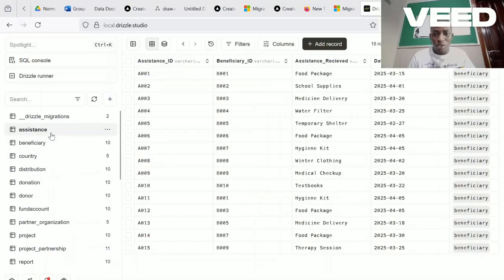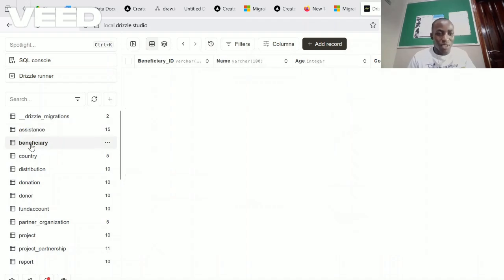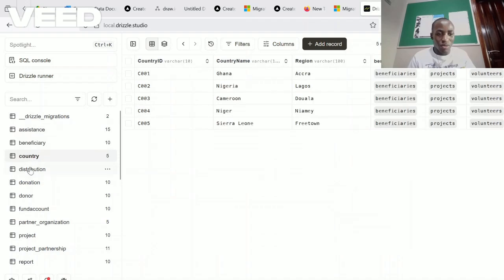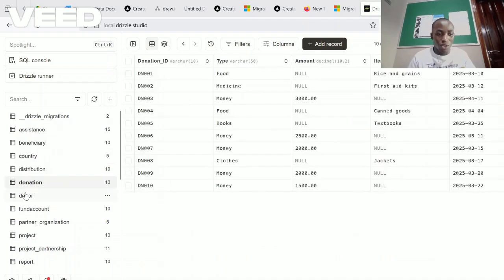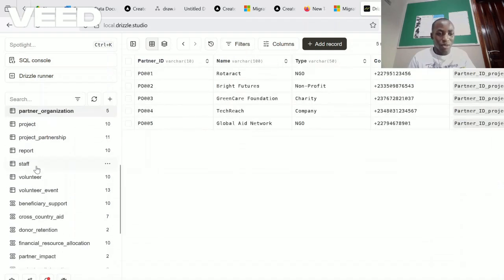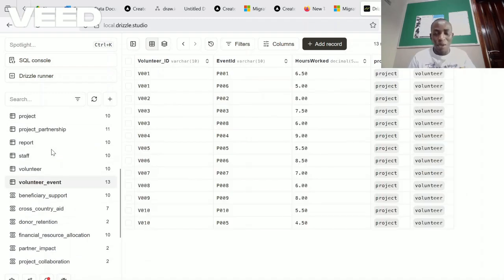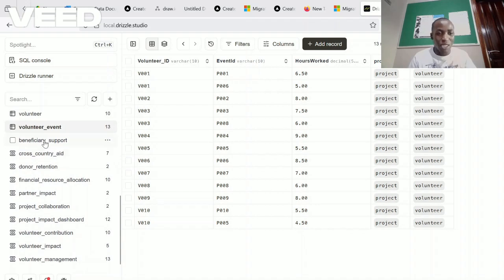Alright, so next I'll take you through our backend. We use Group3 to make our user interface backend, right? And we use our web app to write all the code. So firstly, these are the assistance table, the beneficiaries table, the country table, a distribution table, a donation table, donor table, fund account table, partner table, project table, report table, staff. So we had all the tables in our backend, and now these are the functionalities, the 10 functionalities.